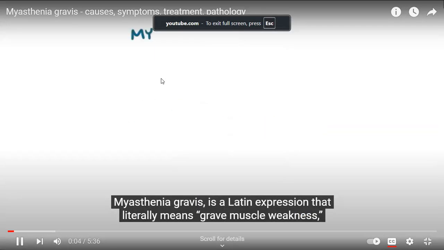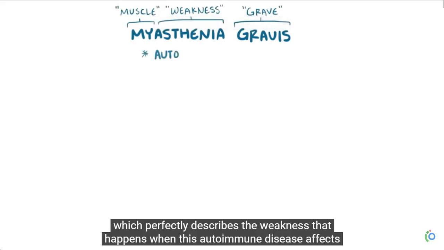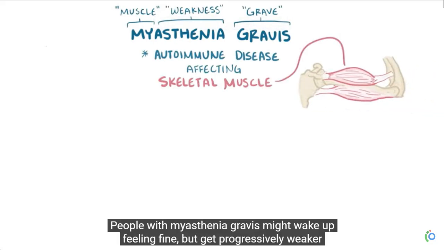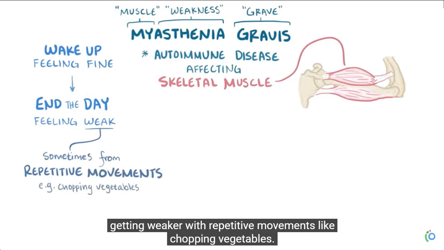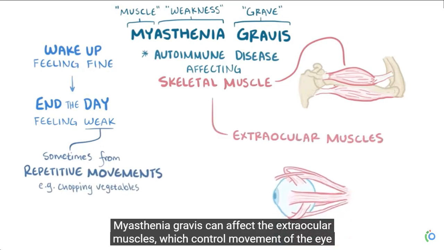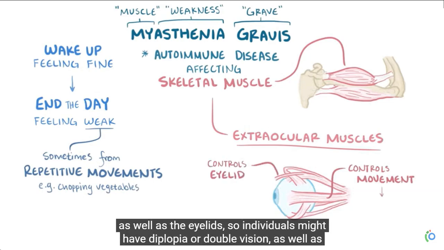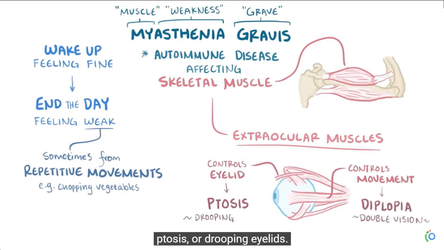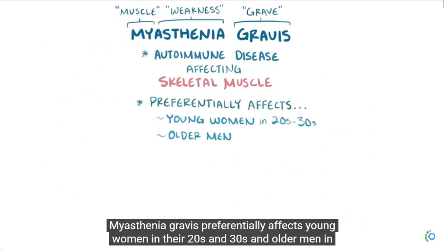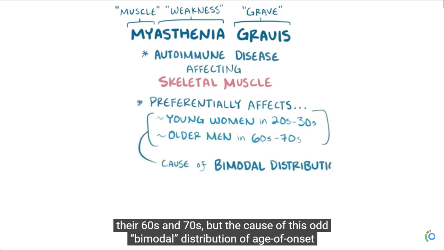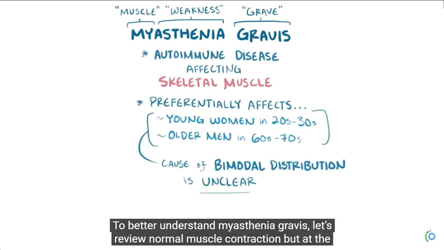Myasthenia gravis is a Latin expression that literally means grave muscle weakness, which perfectly describes the weakness that happens when this autoimmune disease affects the skeletal muscles. People with myasthenia gravis might wake up feeling fine, but get progressively weaker as the day goes on. By the end of the day, they might feel very weak, sometimes even getting weaker with repetitive movements, like chopping vegetables. Myasthenia gravis can affect the extraocular muscles, which control movement of the eye as well as the eyelids. So individuals might have diplopia or double vision, as well as ptosis or drooping eyelids. Myasthenia gravis preferentially affects young women in their 20s and 30s, and older women in their 60s and 70s, but the cause of this bimodal distribution of age of onset isn't quite clear.